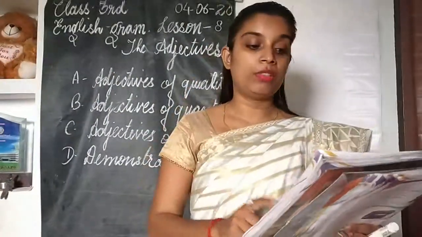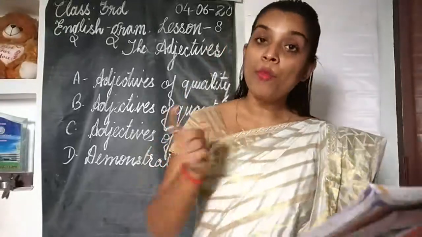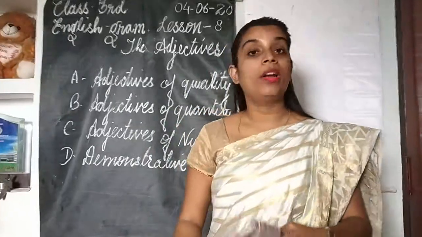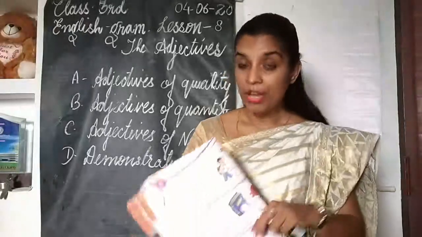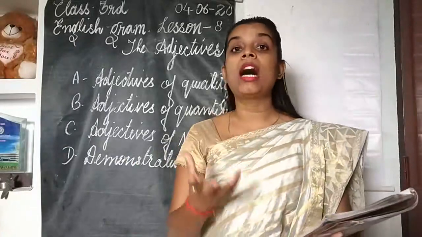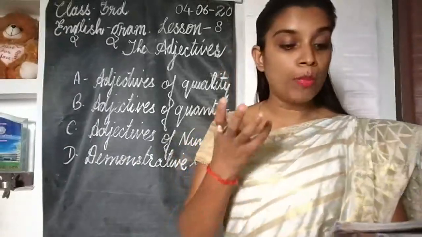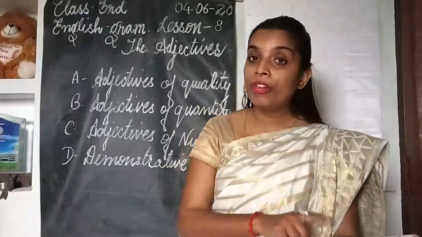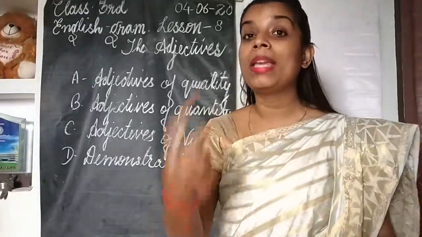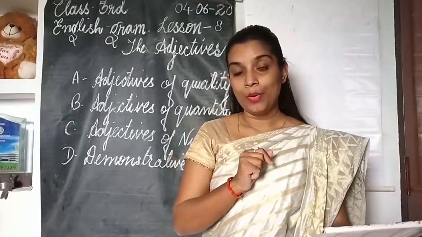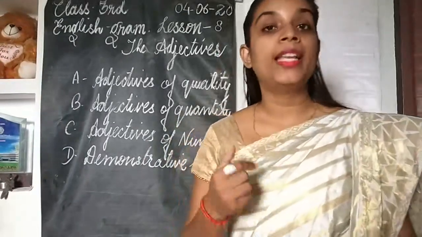An adjective that tells us how many persons or things are indicated is called an adjective of number. Whereas an adjective of quantity tells us how much of a thing is meant. Adjectives of number tell us how many persons, places or things are indicated.